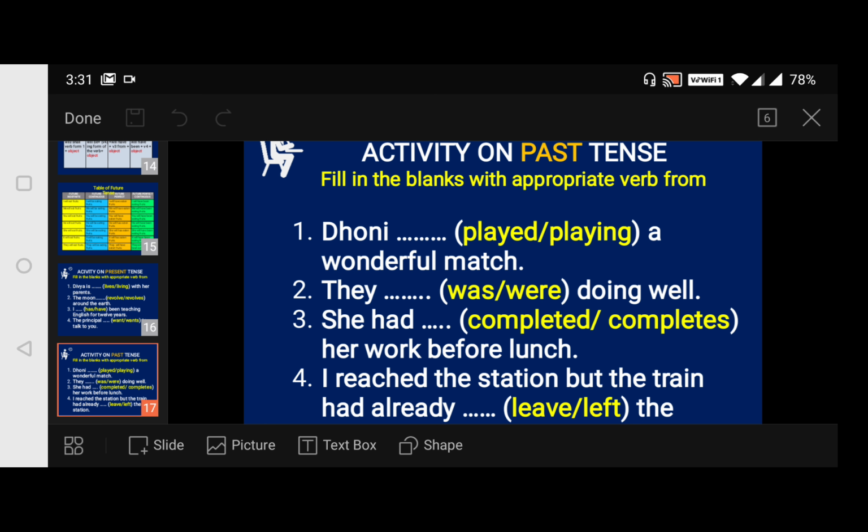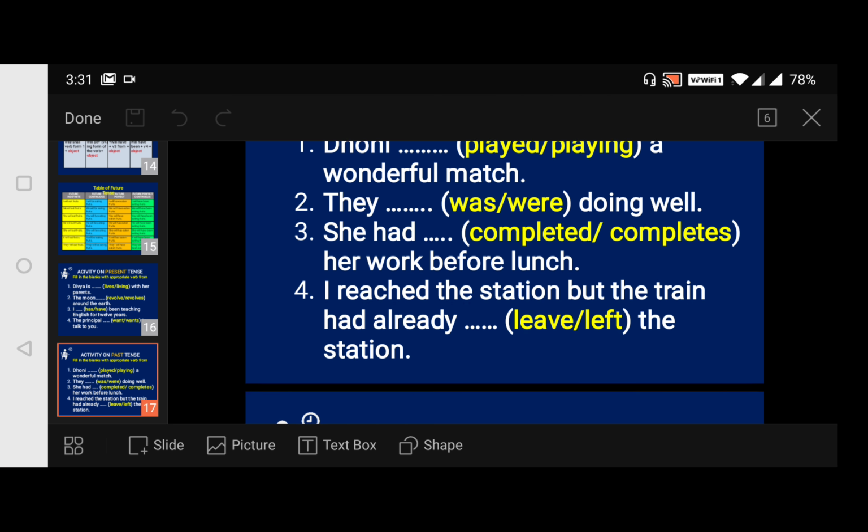Now here is another activity on past tense. Fill in the blanks with the appropriate verb form. Dhoni played or playing a wonderful match. Or they was doing well or they were doing well. Then she had completed or she completes her work before lunch. It's about past tense, so you recall and fill appropriately. I reached the station but the train had already leave or left the station.